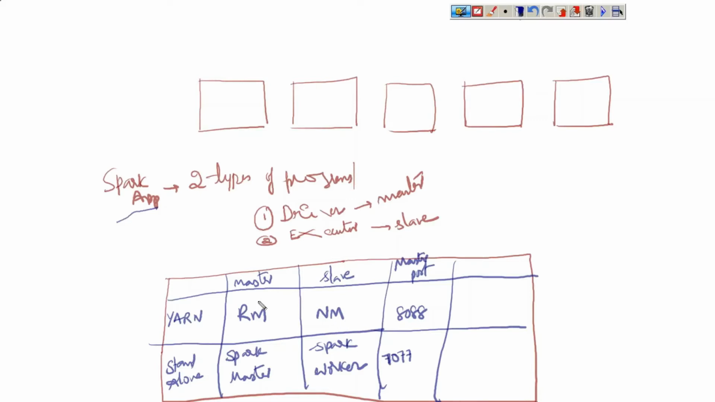So resource manager, node manager, and Spark master, Spark workers, these are the master and slave processes of the processing clusters. But driver and executor are the master and slave processes of a Spark application. Remember that they belong to the Spark application. Got it? This is very, very important. Just listen carefully. Whether it is a YARN cluster or a standalone cluster, please try to understand here.